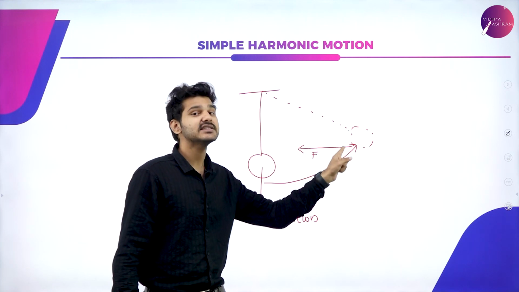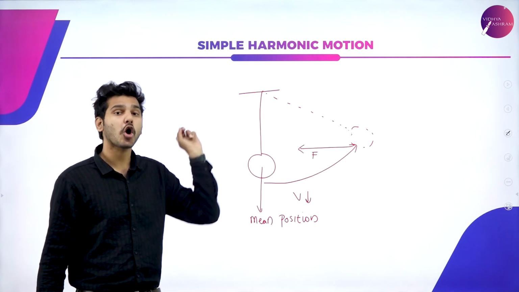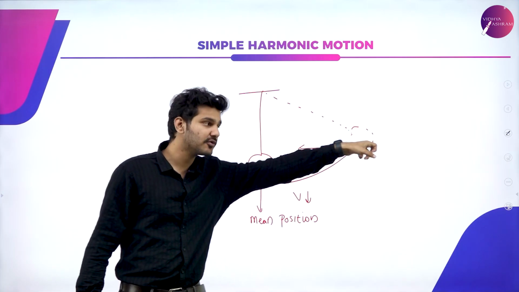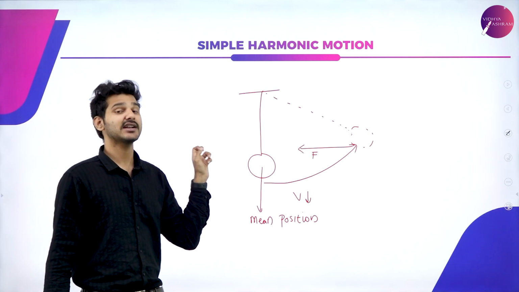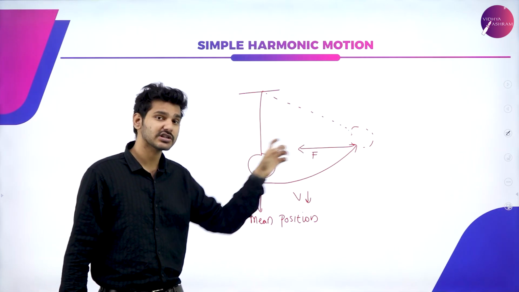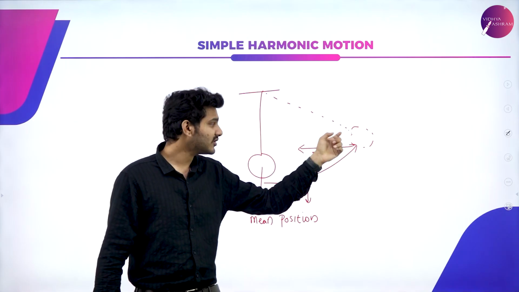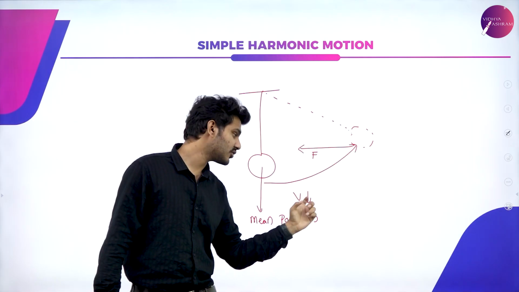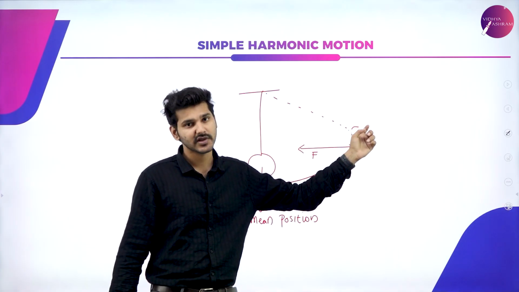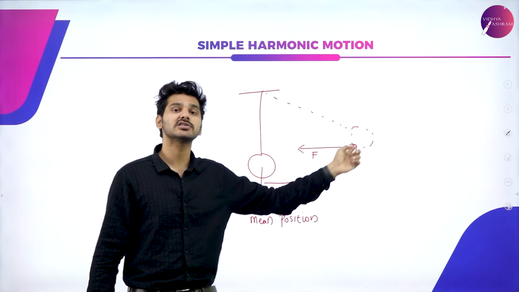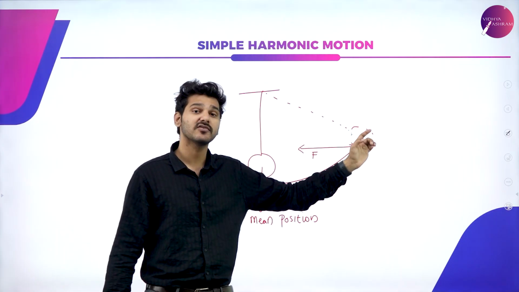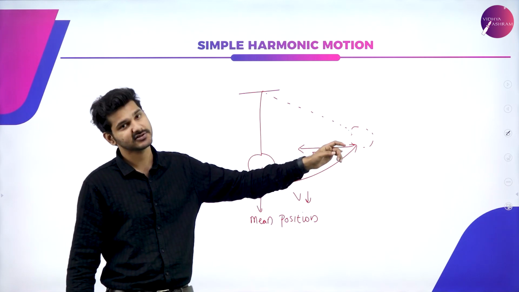So again, since this force is acting in the opposite direction, that is, the displacement is in this direction but the force is in the opposite direction, that is what simple harmonic motion actually states: F is directly proportional to negative x. That force is the one slowing down, or changing the velocity of, this pendulum. So if there is a change in velocity, automatically there is acceleration. So this simple pendulum will have acceleration and velocity.